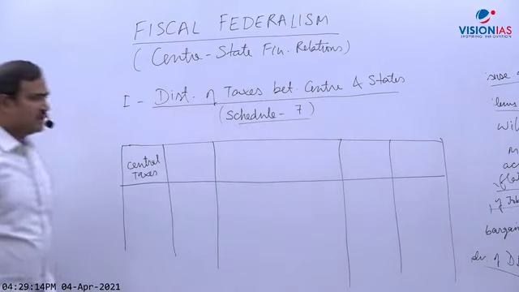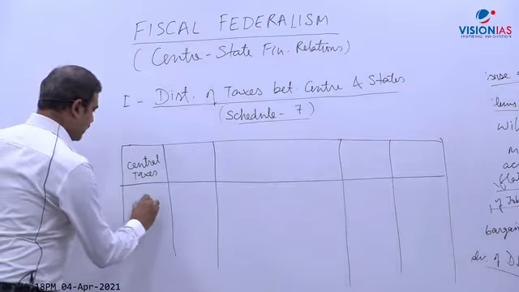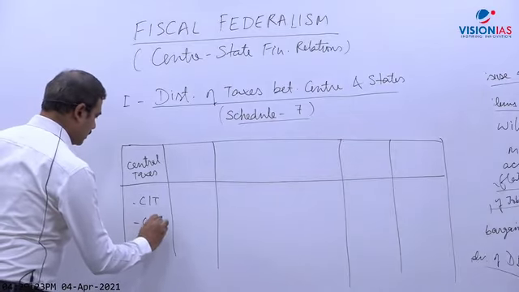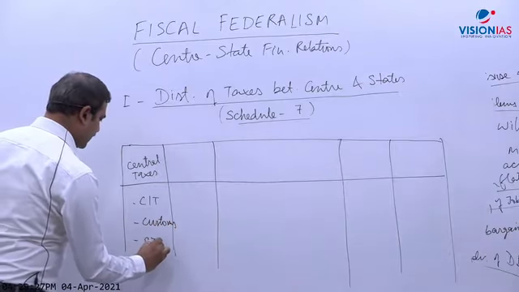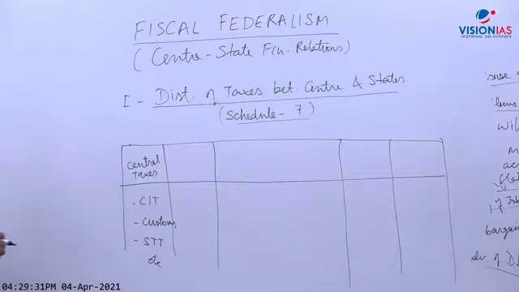So 5 columns. Central taxes like corporate income tax, CIT, like customs duties, like securities transaction tax, etc. Okay, so central government taxes.